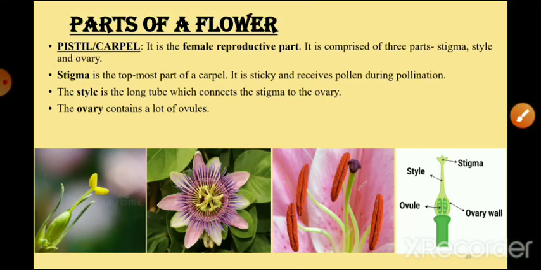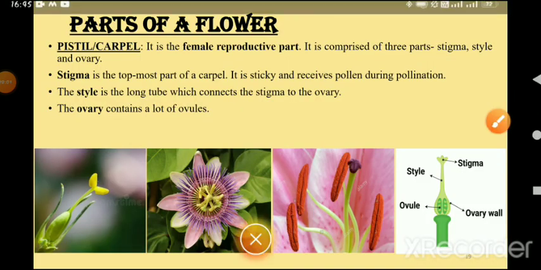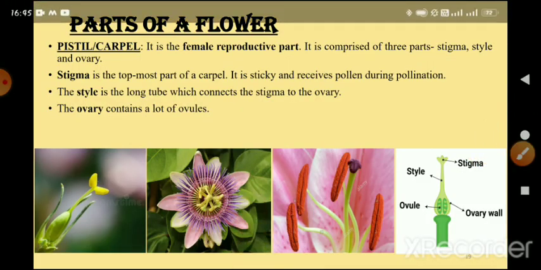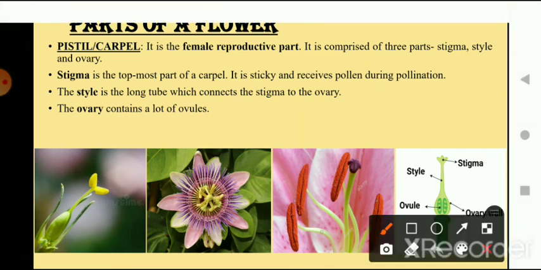Now the next part is pistil. The next part of the flower is pistil, which is also known as carpel. We can call it carpel or pistil, whatever you like. It is the female reproductive part of the flower. It comprises three parts. What are the three parts? Stigma, style and ovary.